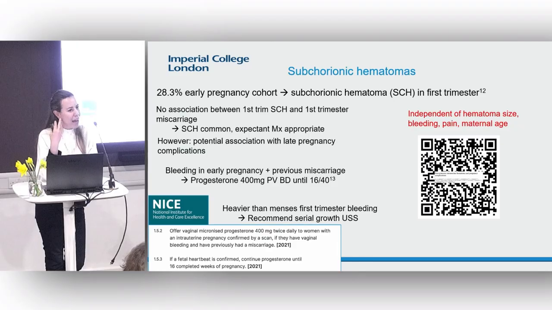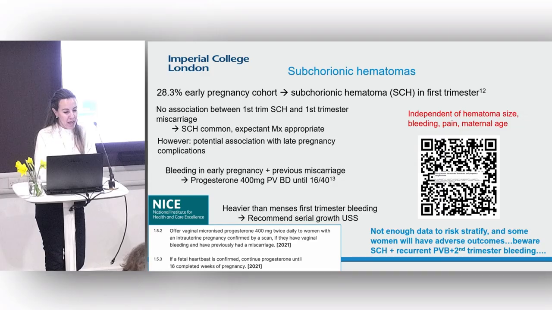So again, we have to make those links about what's happening in the first trimester to later pregnancy and offer women those scans. There's still not enough data, but just as a word of caution, beware the woman who recurrently bleeds, particularly in the second trimester and with a hematoma.